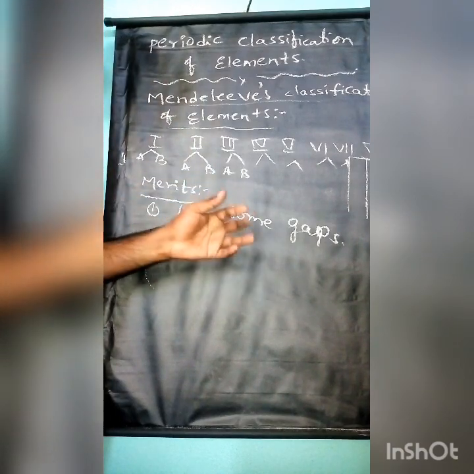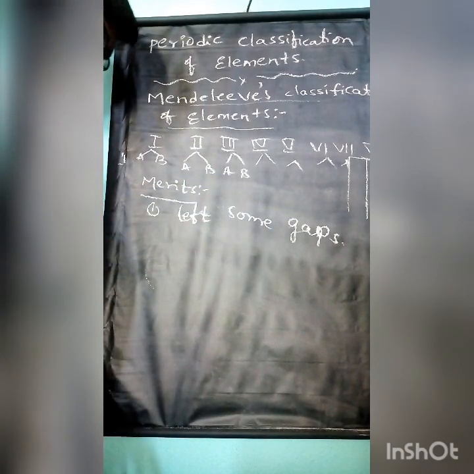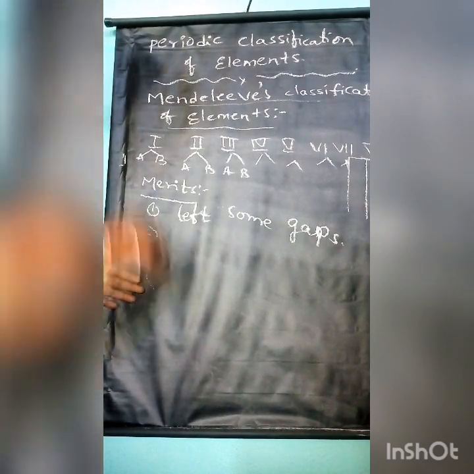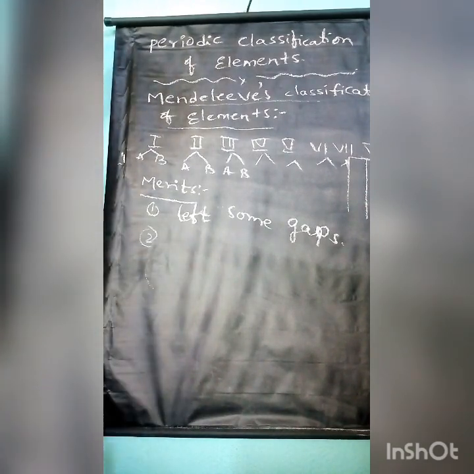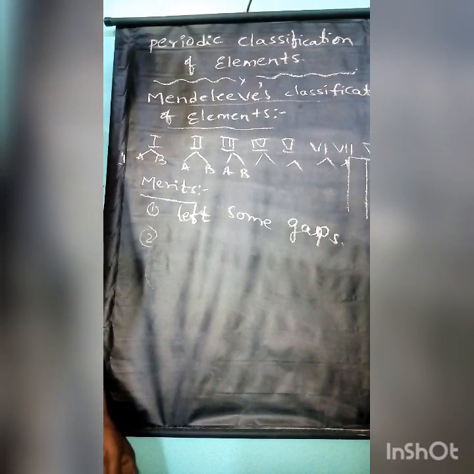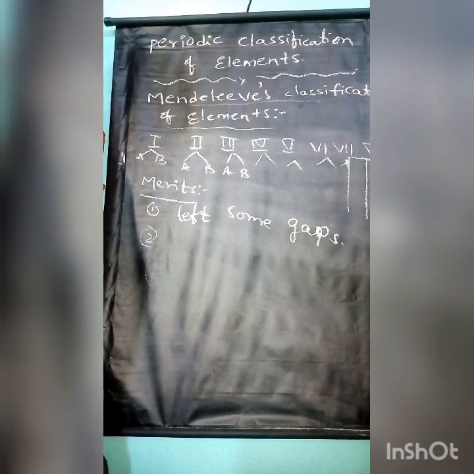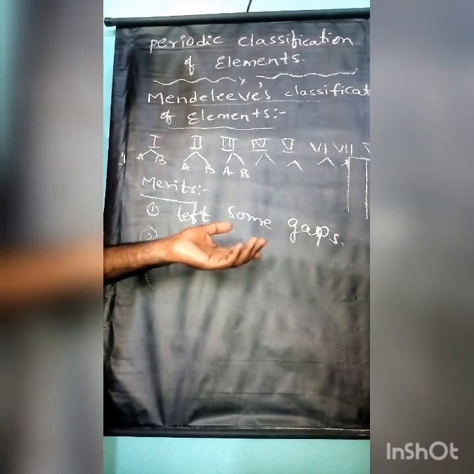He left some gaps for the undiscovered elements. That is a major highlight of this periodic classification. Later, some of the elements were discovered. Those new elements were discovered after this classification.